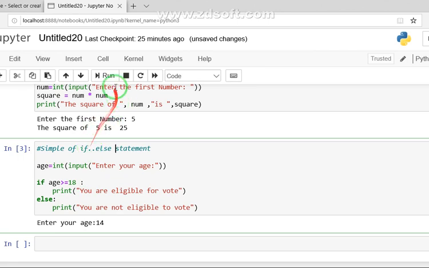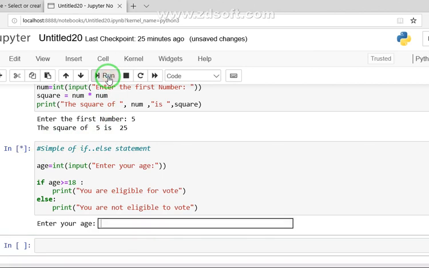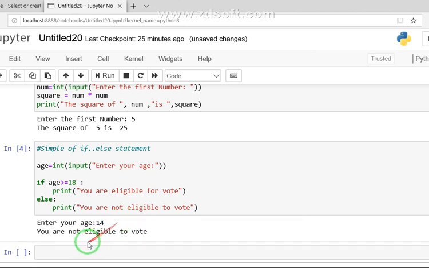Clear? So when I run, this is just a comment to show you clearly what we are doing here. So when I enter, let's say, age 14, you will get a message now that you are not eligible to vote. Why? Because I have put here the second part. If the condition fails, then the second part, else part, gets executed. So students, you can see how the if else construct works.